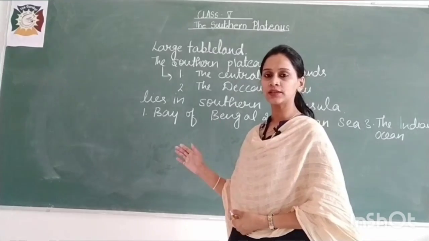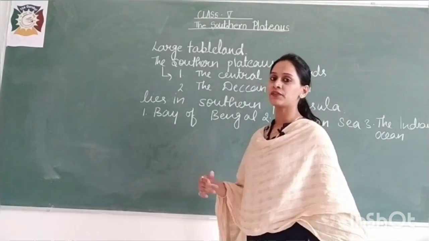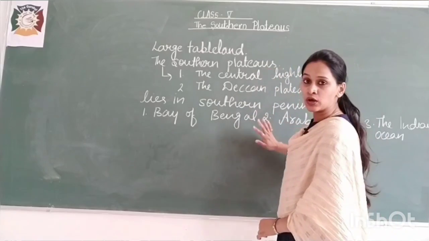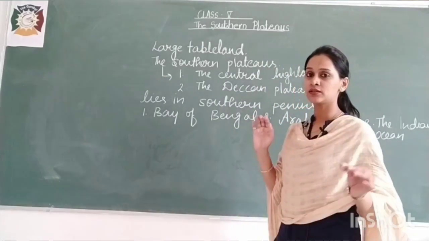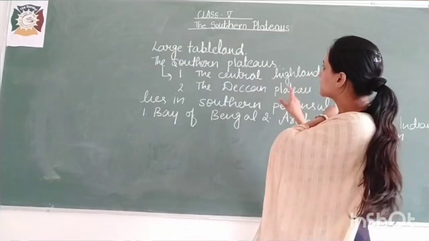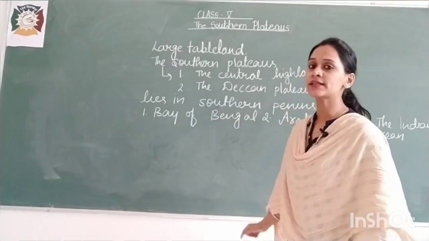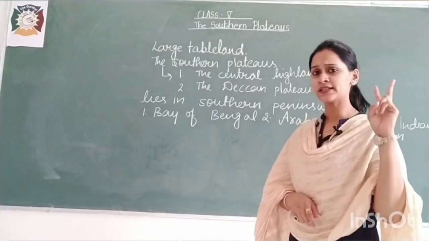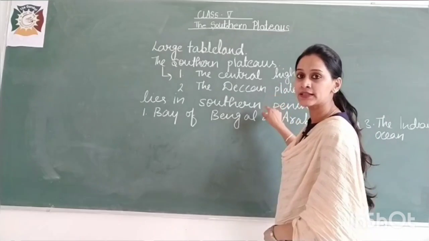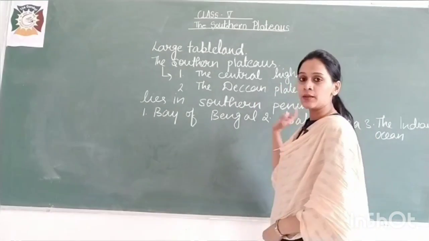Before moving ahead, I would like to tell you again all that we have studied. Don't get confused about this. The name is the Southern Plateau, and we have studied that it is divided into two parts. The very first part is the Central Highland, and the second one is the Deccan Plateau.